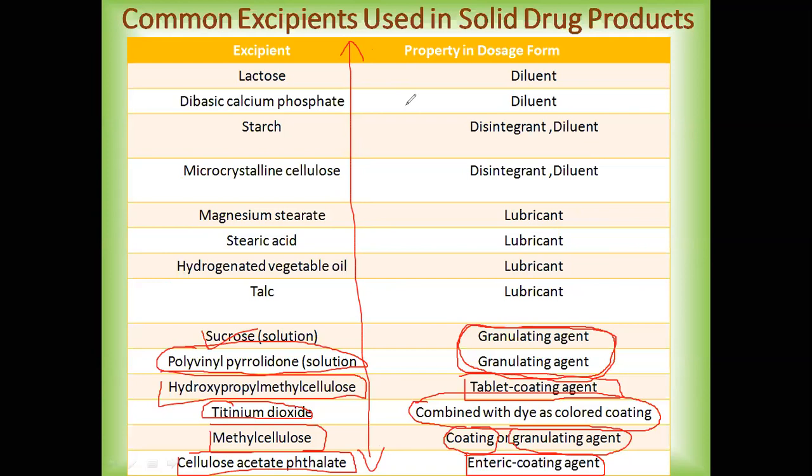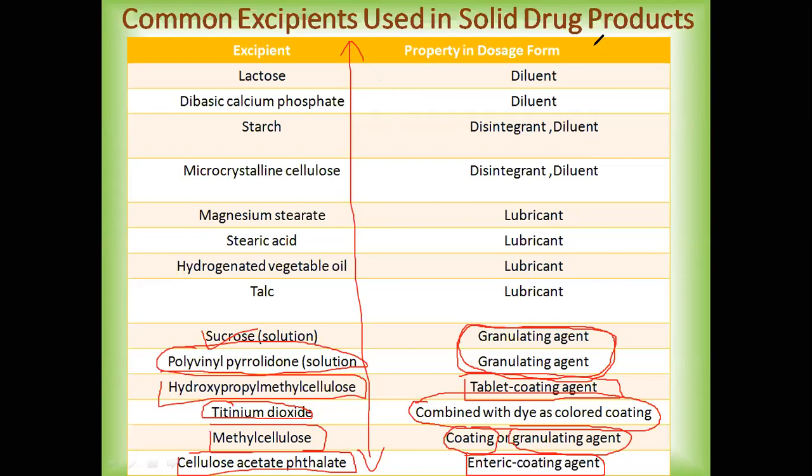Now what happens when you add an excipient into a formulation? They are added keeping in mind a particular function. But there may be chances that due to the addition of this excipient, there is a decrease in the solubility of the drug, or an increase in the solubility of the drug. In short, it can hamper the overall viability of the drug. So we have to be careful before adding an excipient into a dosage form.